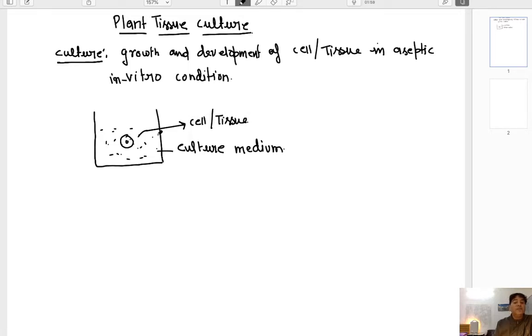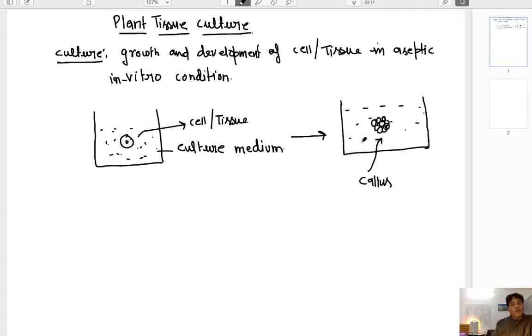Then these cells or tissue will multiply, divide and increase in number and form a callus inside the nutrient medium. Finally the cells of the callus will separate and then they can grow into a complete plant or a complete organ. This is what we mean by tissue culture.